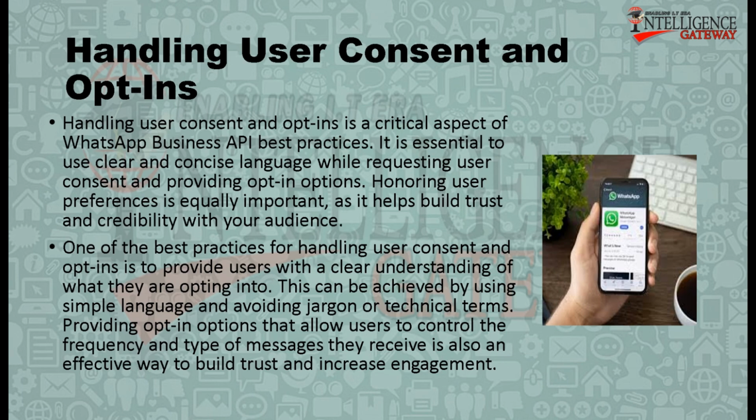One of the best practices for handling user consent and opt-ins is to provide users with a clear understanding of what they are opting into. This can be achieved by using simple language and avoiding jargon or technical terms. Providing opt-in options that allow users to control the frequency and type of messages they receive is also an effective way to build trust and increase engagement.